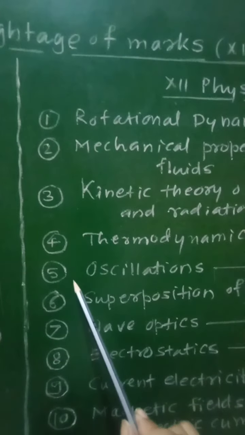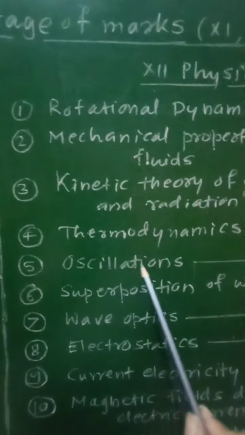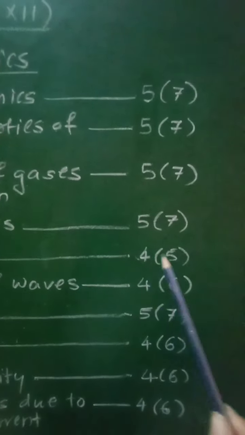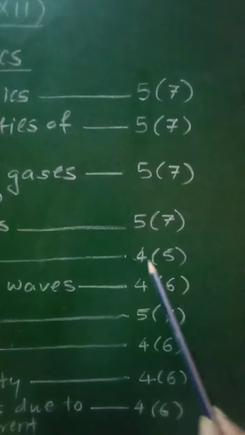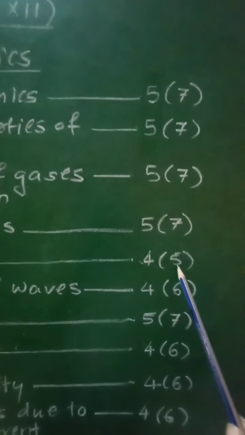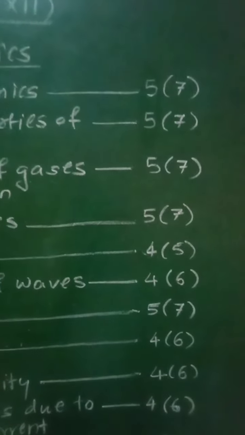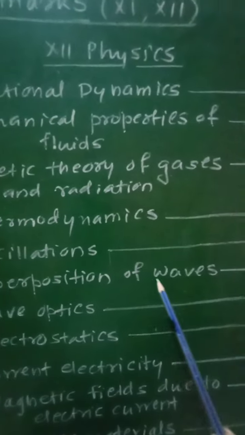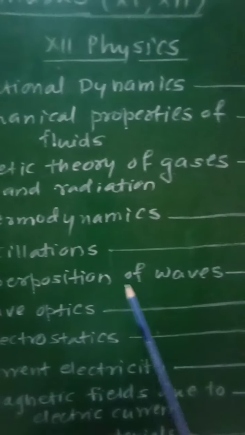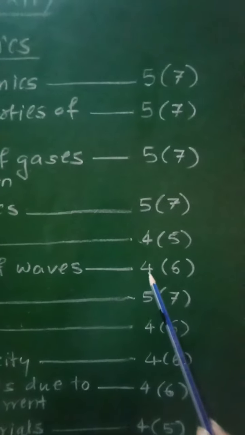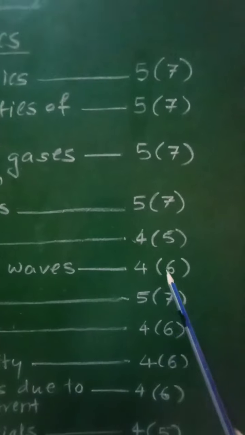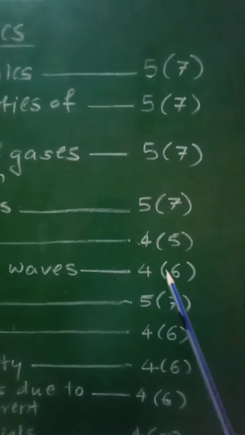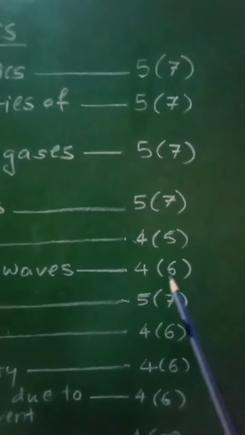Chapter number 5, oscillations. For this chapter 4 marks without option, 5 marks with option. Then chapter number 6, superposition of waves. For this chapter 4 marks without option and 6 marks with option.